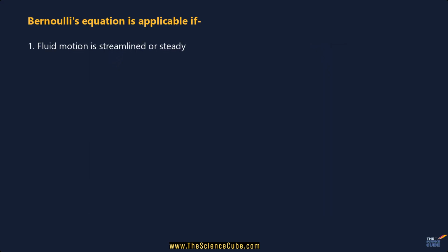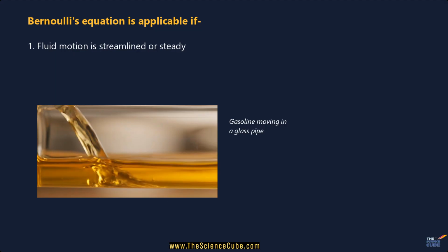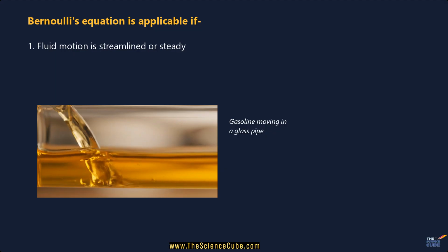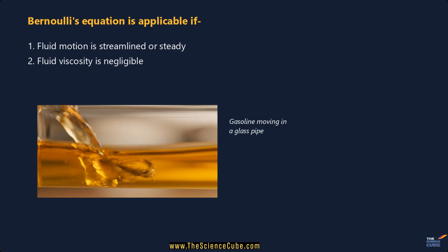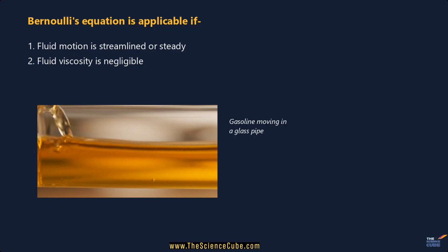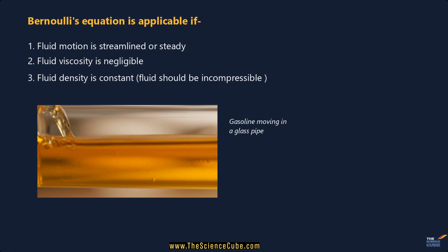One, the fluid must be steady, that is, the flow should be steady, so it follows clear streamlines without sudden changes. Two, the fluid should have very little viscosity, meaning we ignore friction losses. And finally three, the density must remain constant. In other words, the fluid should be incompressible.